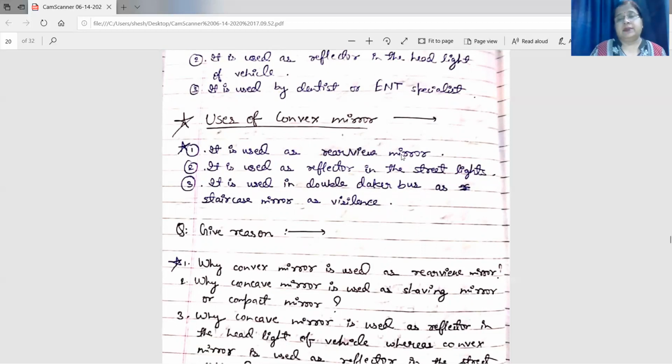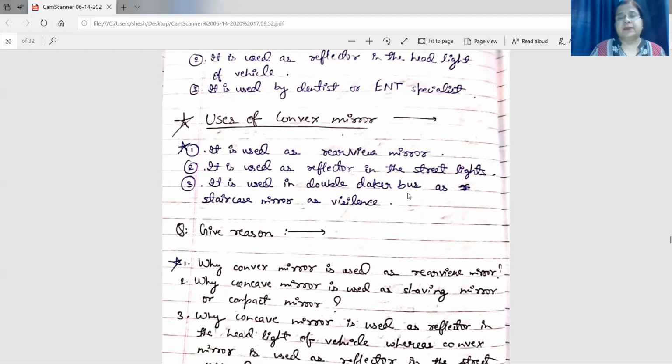Two reasons are there. It has a wide field of view, and second, the driver can see a number of vehicles at a time. A large number of vehicles can be seen because the image obtained is diminished. An erect diminished image of a large number of vehicles can be obtained in the convex mirror that can be seen in front without turning the head. Main reason is it has a wide field of view. It is also used as a reflector in street lights. Why? Because it has a wide field of view.